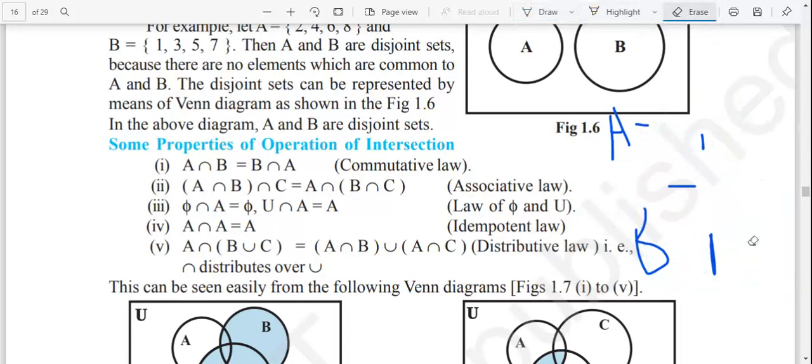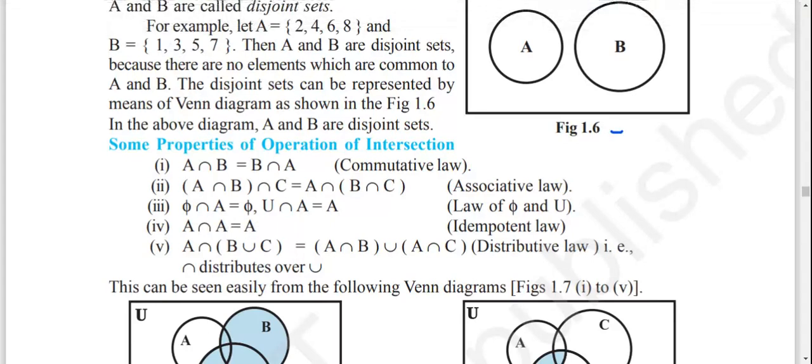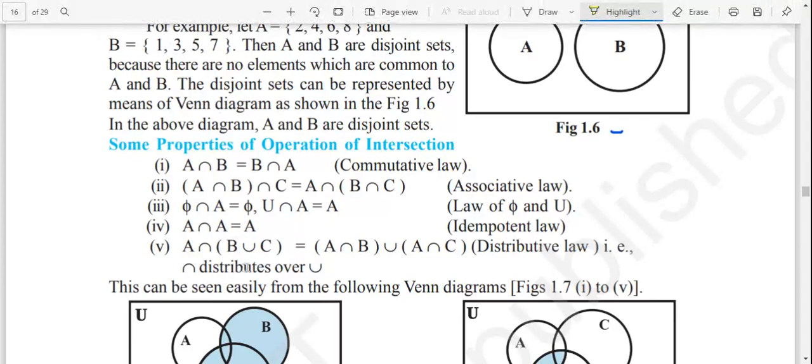Now, another we have is the idempotent law, similarly like that. A union A is equal to A, while similarly A intersection A is equal to A. We have the same property here. Now, A intersection B union C is equal to A intersection B union A intersection C. It is the distributive law. You can distribute. You have distributed this A over B union C, and look here. It has given A intersection B, while the union stays in the middle, and it will now multiply with the other set, that is C. Then it will become A intersection C.